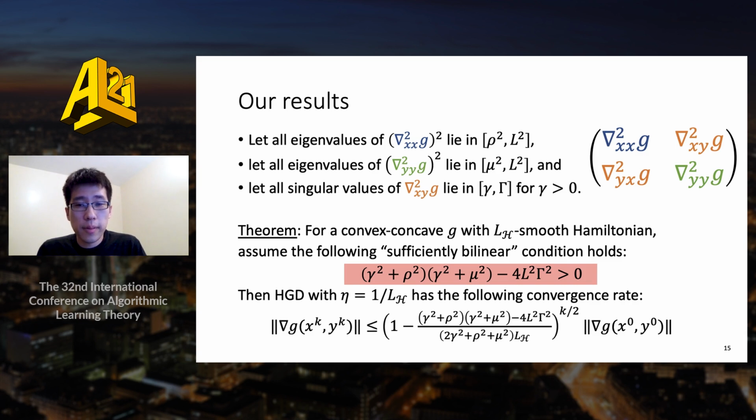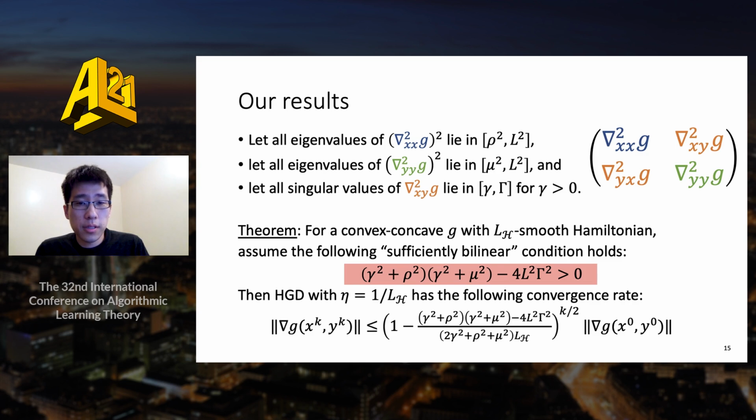Lowercase and uppercase gamma represent bounds on the singular values of the off-diagonal blocks of the Hessian. Using these bounds, we can write the sufficiently bilinear condition shown in red. If G is not strongly convex in x or strongly concave in y, then rho and mu will be 0, so the positive term is simply lowercase gamma to the fourth.